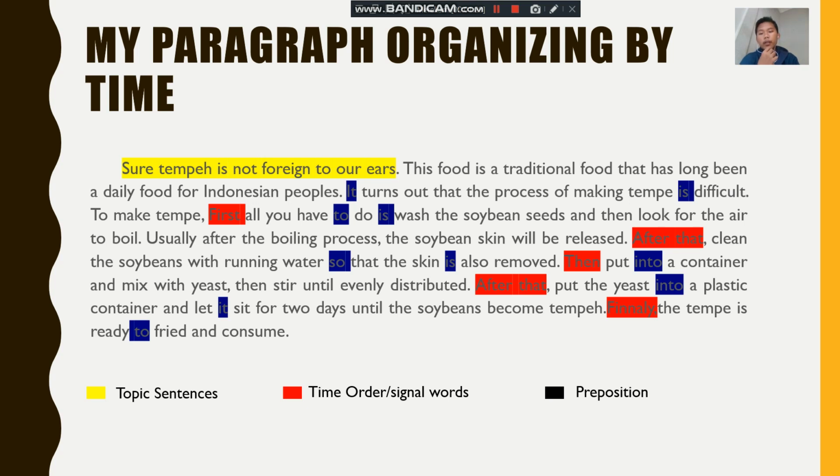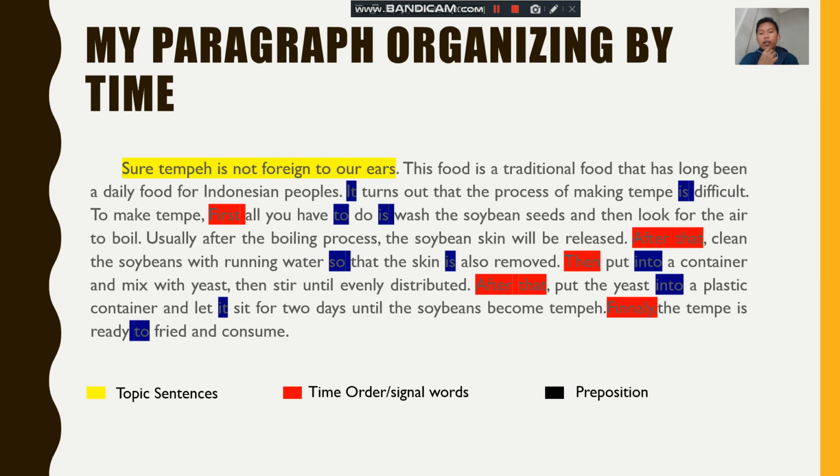To make tempe, first all you have to do is wash the soybean seeds and then look for the air to boil. Usually after the boiling process, the soybean skin will be released. After that, clean the soybeans with running water so the skin is also removed. Then put into a container and mix with yeast. Then stir until evenly distributed. After that, put the yeast into a plastic container and let it sit for 2 days until the soybeans become tempe. And finally, the tempe is ready to fry and consume.